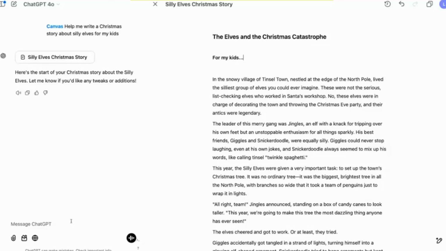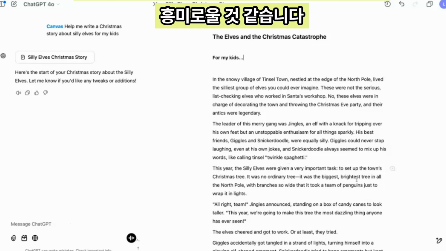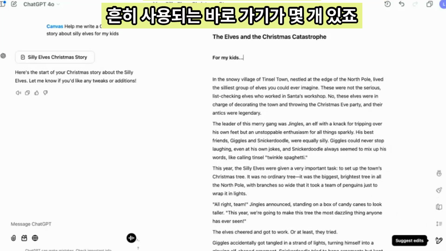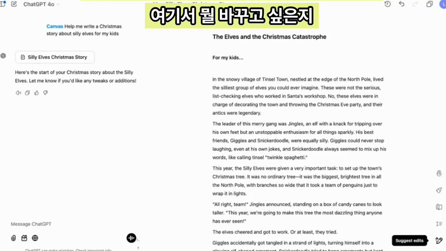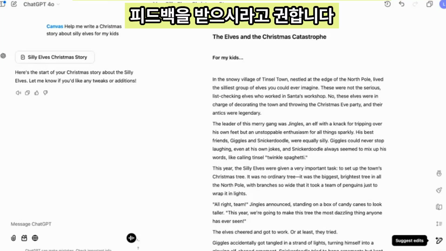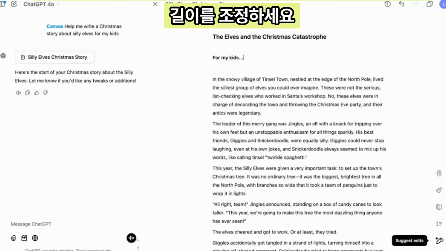But rather than show you that, I thought it would be interesting to show this button in the bottom corner, which has a handful of commonly used shortcuts that's based on things that we know people do in ChatGPT. Suggest edits, ask ChatGPT for feedback about what we might want to change about this.